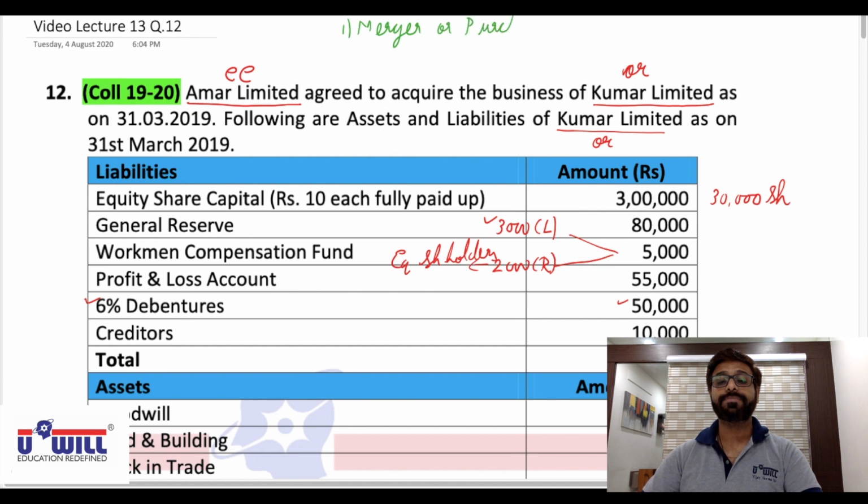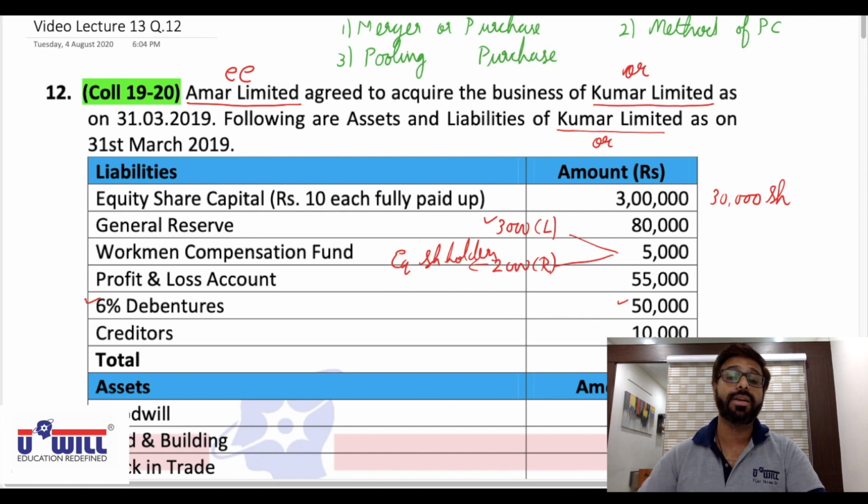Second, method of purchase consideration. And third, if it is a merger, then we will follow the pooling of interest method in the books of the transferee company. If it is a purchase, then we will follow the purchase method of accounting in the books of the transferee company.